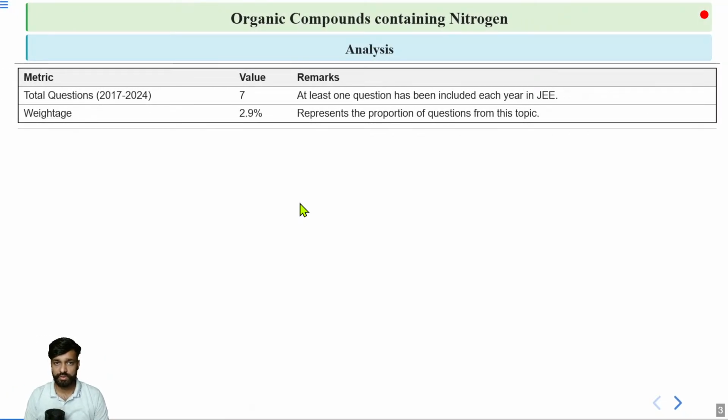First, we will talk about the chapter analysis. Likely we are seeing one question every year from this chapter in your JEE paper, and there is 2.9% weightage regarding the organic compounds containing nitrogen chapter. It is also named as amines in your NCERT textbooks, right?